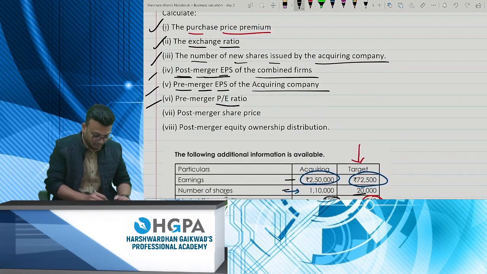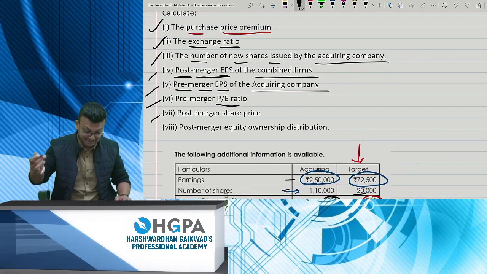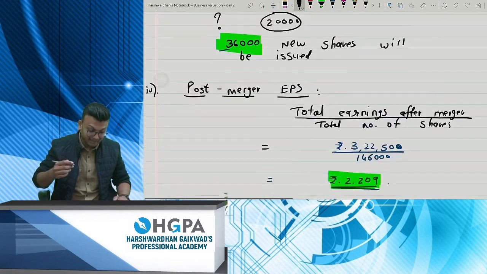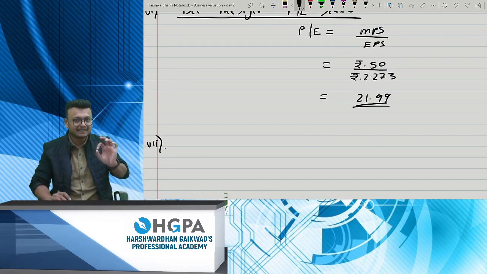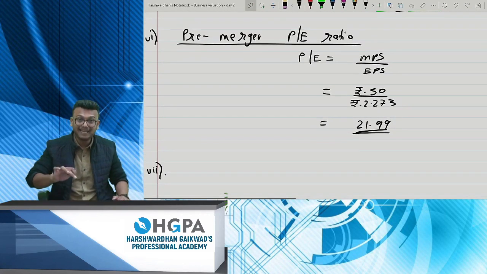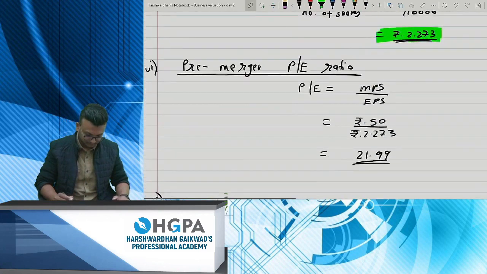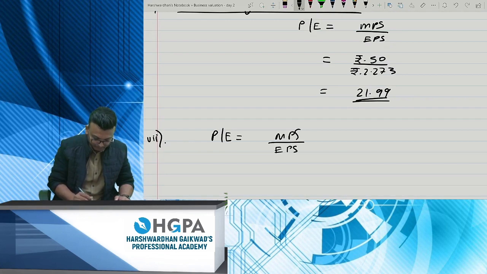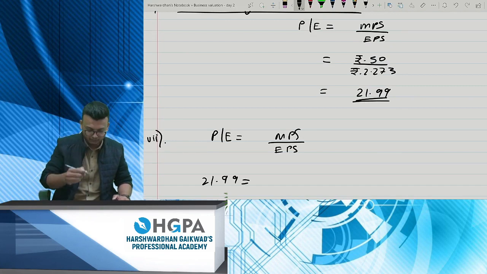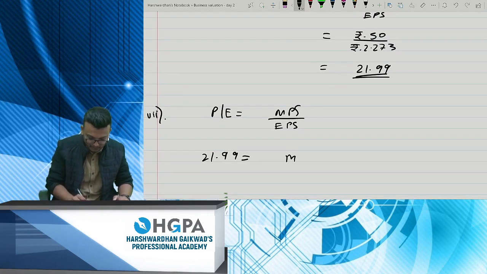Next, post-merger share price. They want the market cap price after the merger. How to compute this? See, it's very simple. You have already got the PE ratio. How much is it? 21.99. So what is the formula for this? MPS upon EPS. I write 21.99. You want the new MPS, right? So we'll put that X. We don't know what is the new MPS.